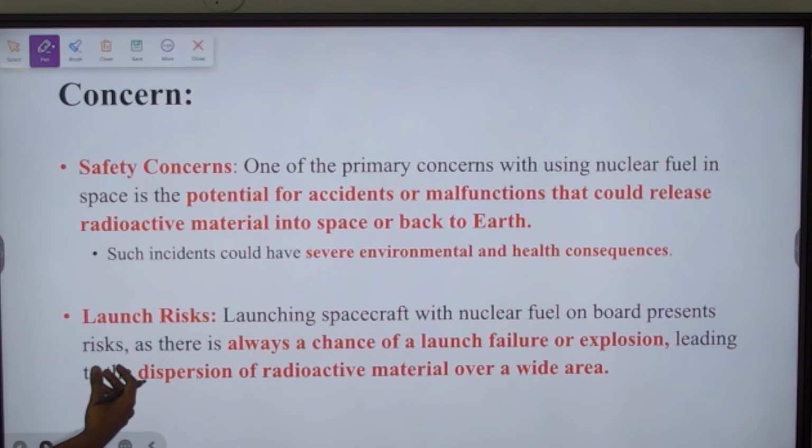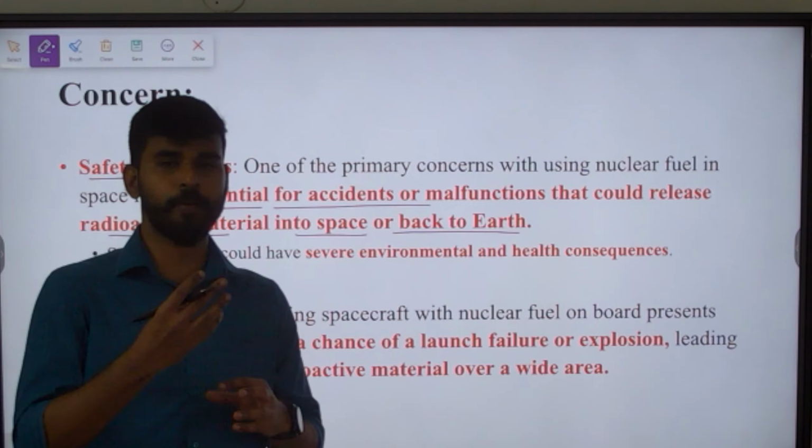So when they are going to employ nuclear reactors for propulsion in space-based systems, then there are chances for accidents and malfunction which will release radioactive materials, and surely it is going to cause severe environmental and health consequences if at all this happens.